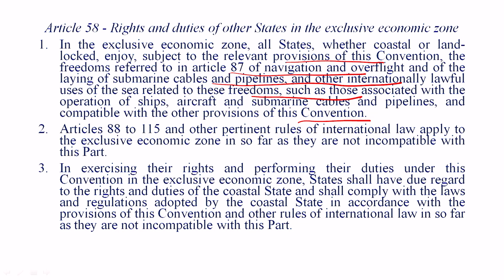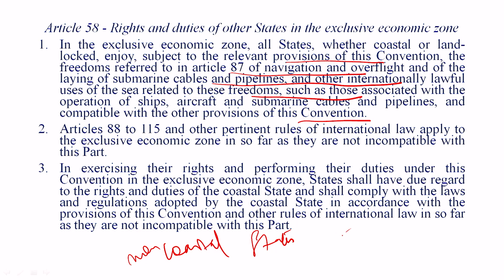Now, what are the rights of the other states? Other states mean the non-coastal states, or the states other than where the exclusive economic zone lies. That means, let's say, the landlocked states. So what are examples of landlocked states? Afghanistan is one such example. Nepal is another such example.